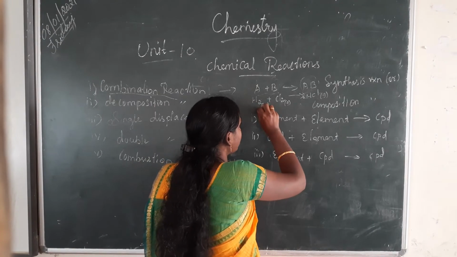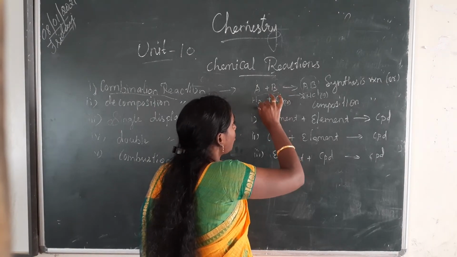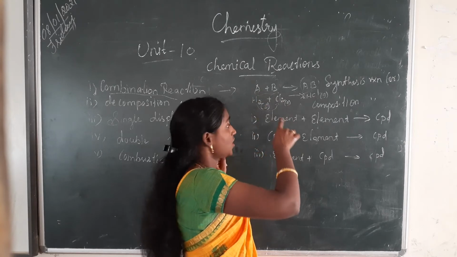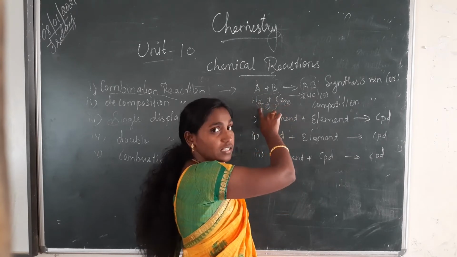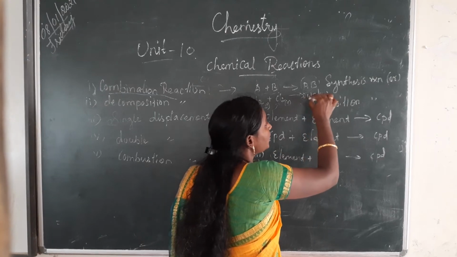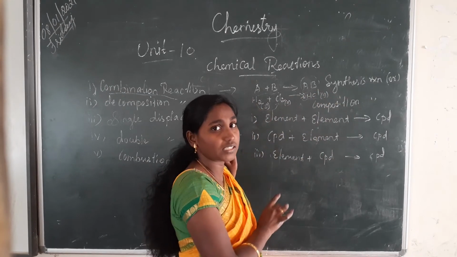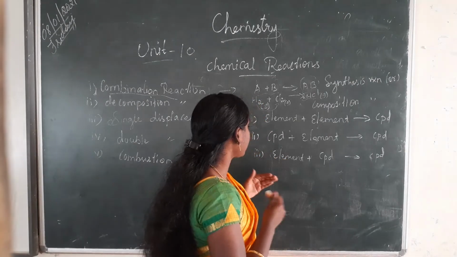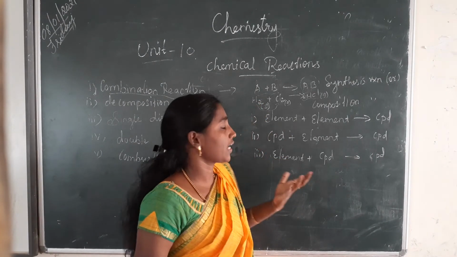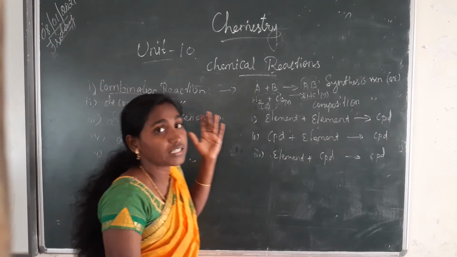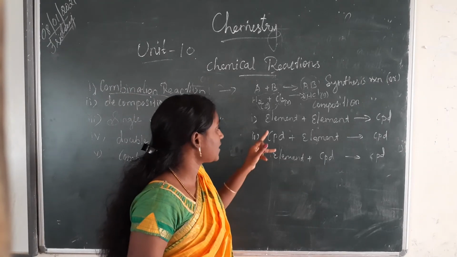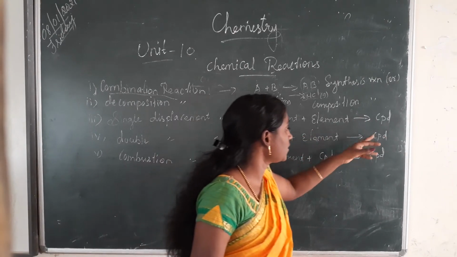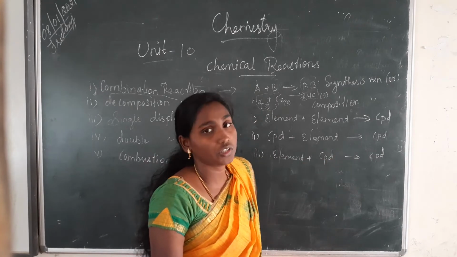So in this reaction, two or more reacting elements form a new product, that is a combination reaction. Based on the nature of the chemicals, this combination reaction is classified into three types: element plus element gives compound, compound plus element gives compound, and element plus compound gives compound.